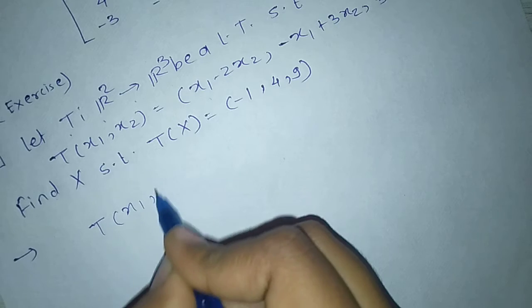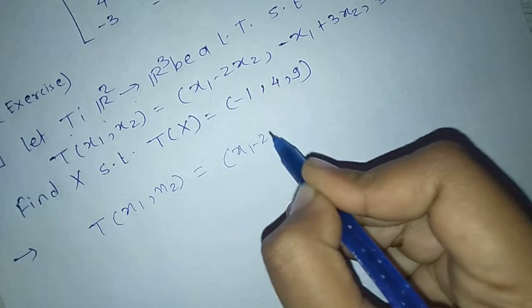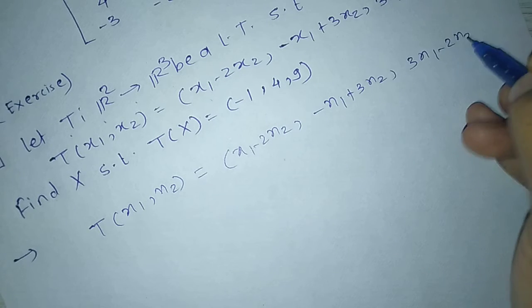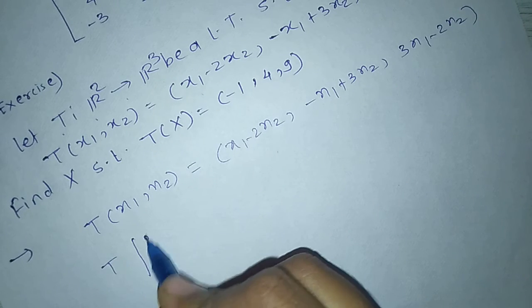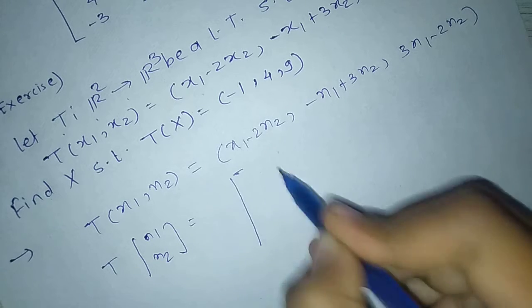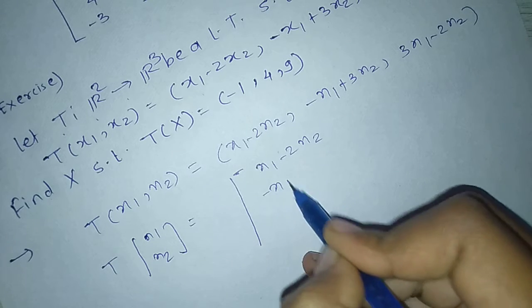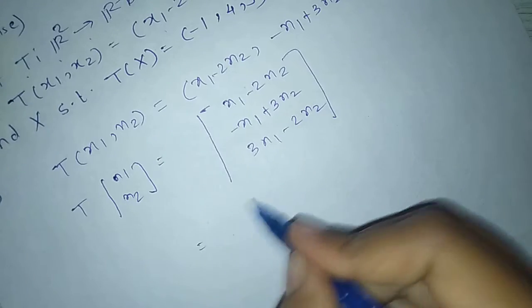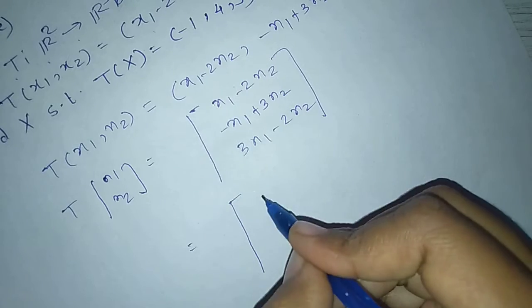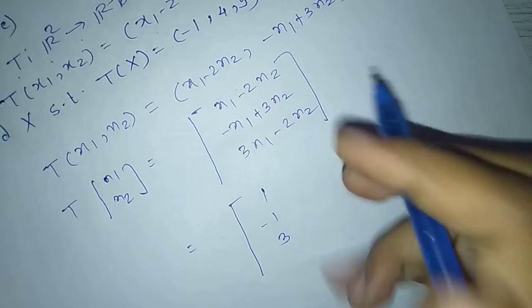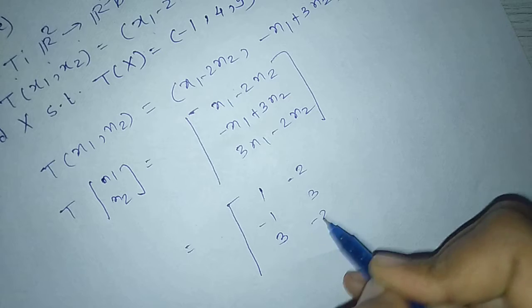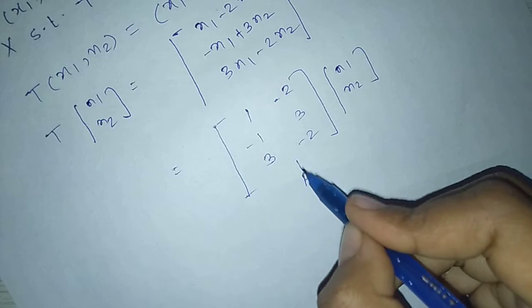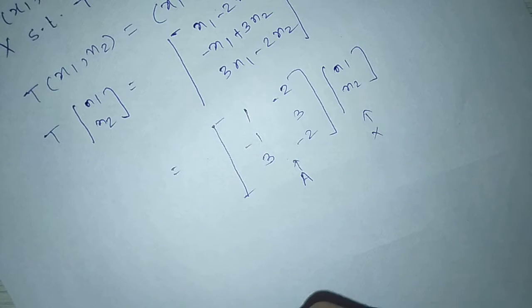Given T of x1, x2 as above, this can be written by taking x1 constant, we get 1, minus 1, 3. Next x2 constant, minus 2, 3, minus 2, times x1, x2. This is nothing but the coefficient matrix and this is the unknown matrix.